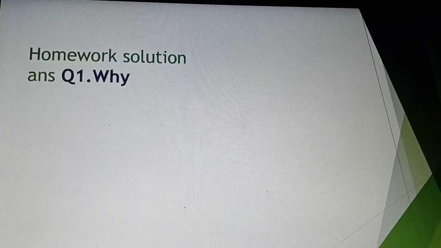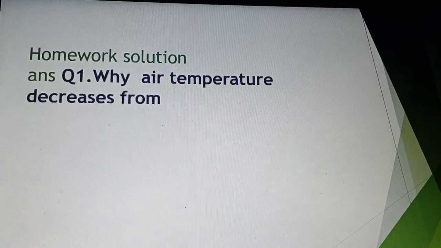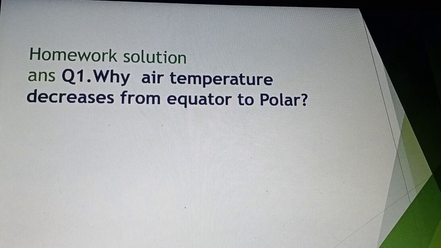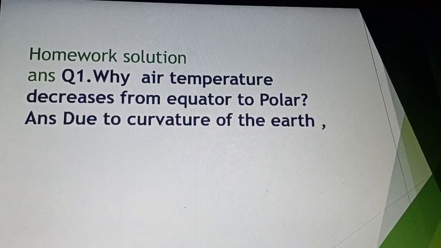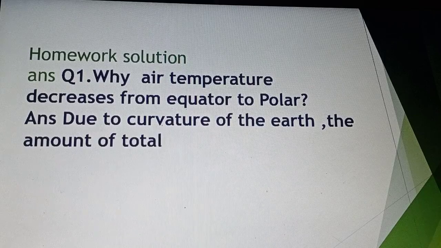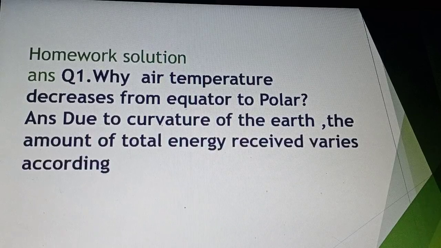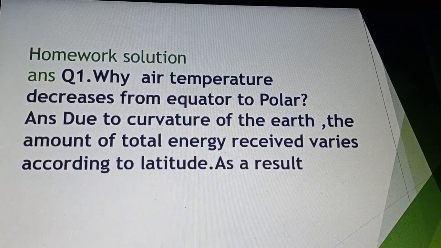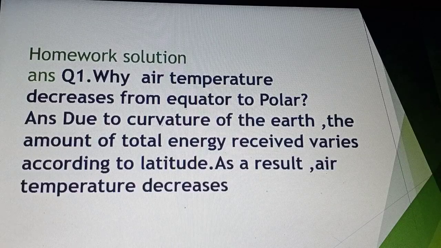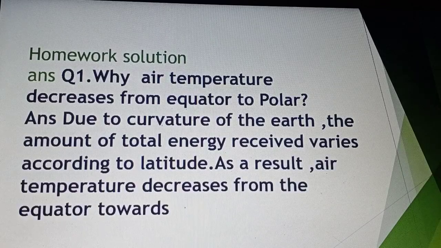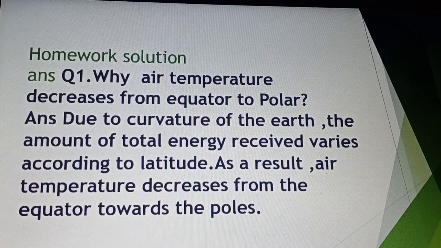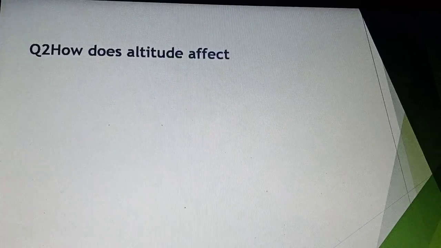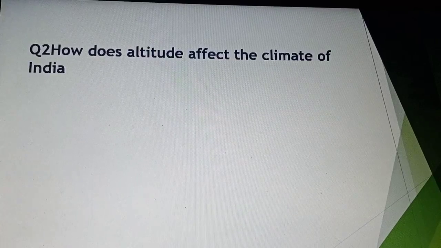Today, your homework solution. First, why does air temperature decrease from the equator to the poles? Answer: due to the curvature of the earth, the amount of total energy received varies according to latitude. As a result, air temperature decreases from the equator towards the poles. Second, how does altitude affect the climate?